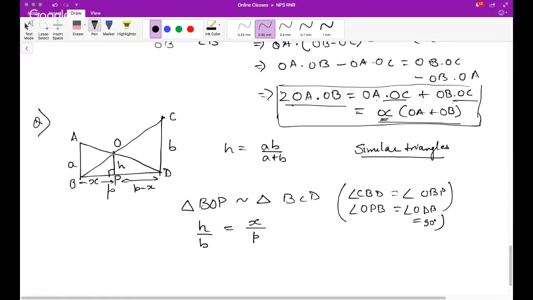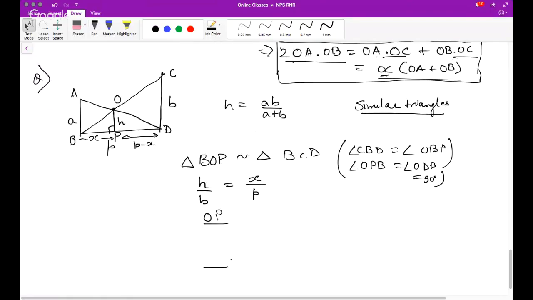Or basically if you want to write it in terms of sides, OP upon CD is equal to BP upon BD, by CPST, corresponding parts of similar triangles. So what is OP? OP was H. What is CD? CD was B. What is BP? BP is X. And what is BD? BD is total P. So hence this relationship.